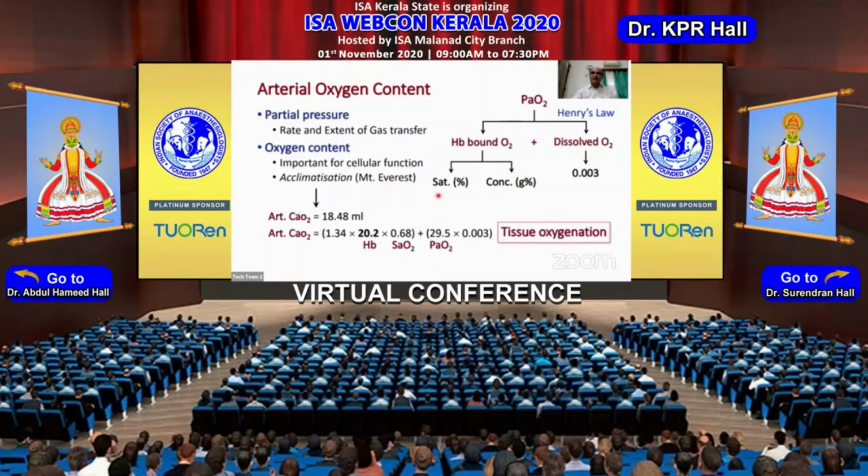Now, we must remember that normally at room air, the saturation is about 97%, which means that 97% of the hemoglobin has combined with oxygen, but 3% is still remaining, because that's the amount of oxygen which has got transferred. So if we increase the PaO2 or increase the FiO2, so that more oxygen can get transferred into the blood and the whole of the hemoglobin can get saturated, that would be the best. So these saturations and the concentration of hemoglobin, all of them together tell you the oxygen binding capacity of the blood.